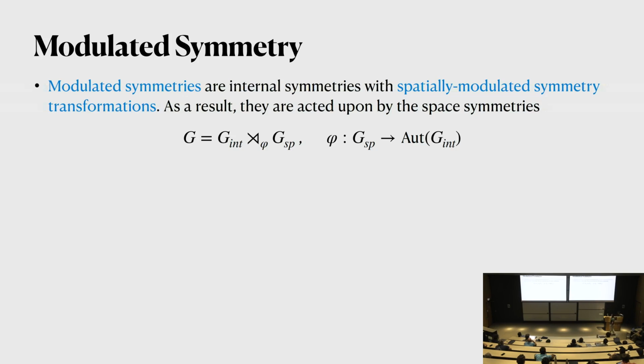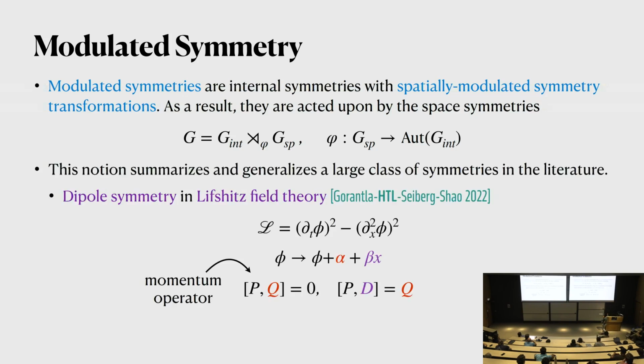And these actions will be captured by a group homomorphism from space-time symmetry to the automorphism group of the internal symmetry. So this notion summarizes and generalizes a large class of symmetries that has already been discussed in the literature.